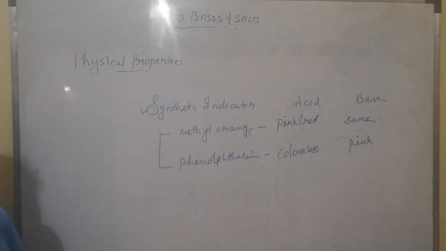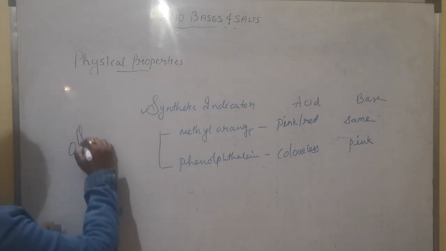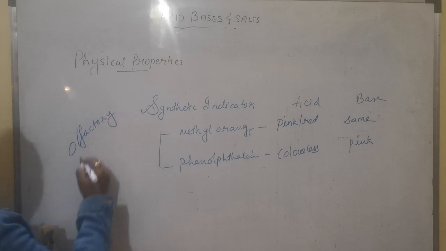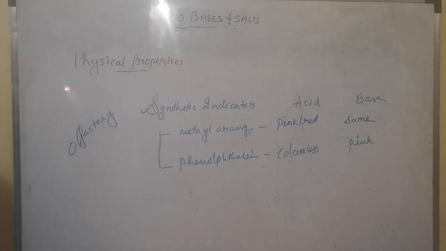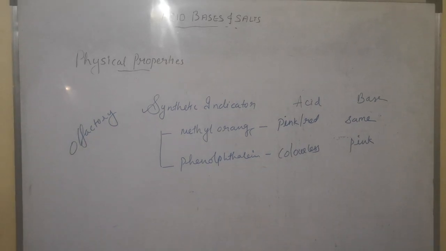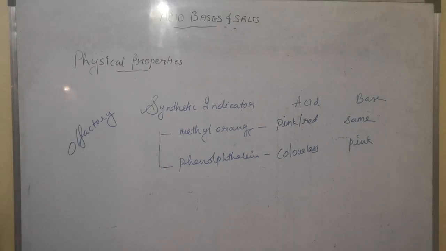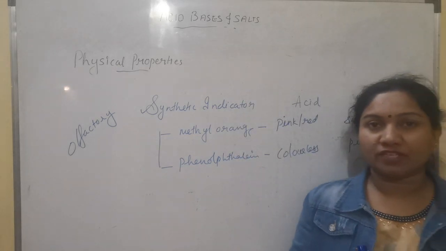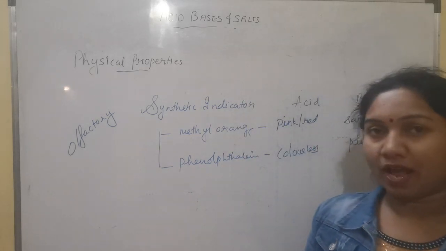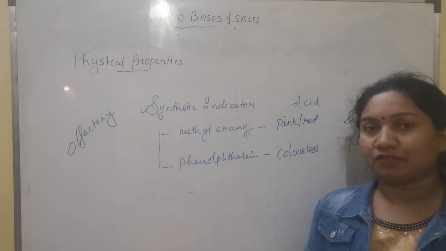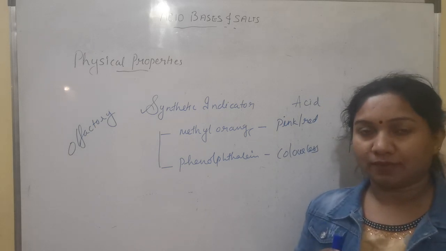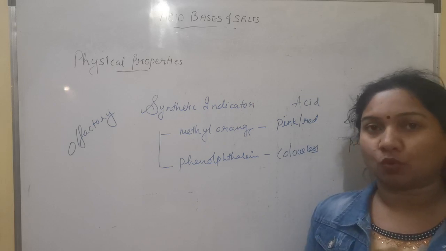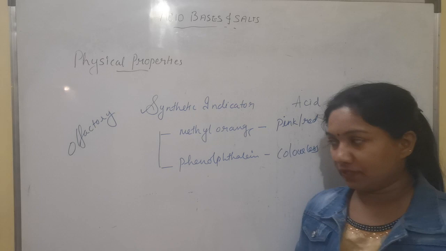One more type of natural indicator is there, that is called olfactory indicator. It changes its smell under acidic and basic medium. Onion is one of the examples of olfactory indicator, and we know that onion has a very distinctive smell. So what happens in case of this indicator, if we treat cloth dipped in onion with acid and base?